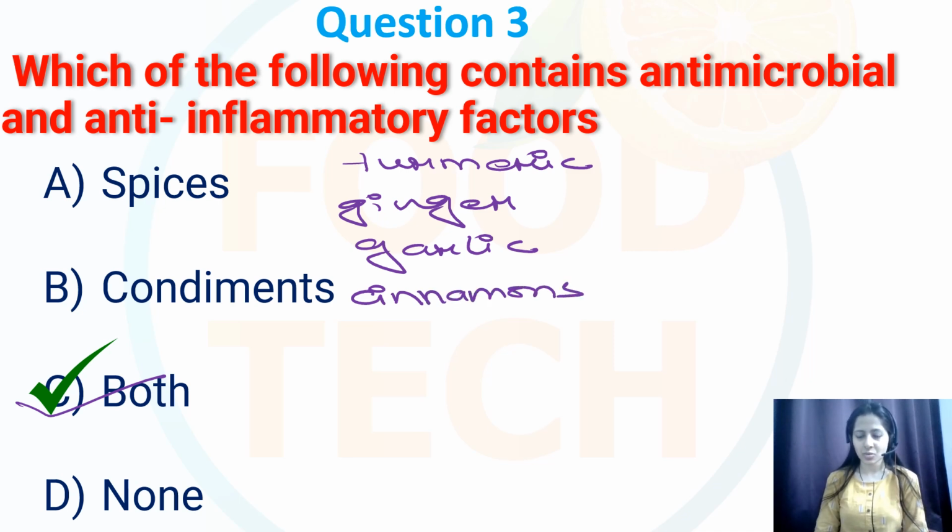And others. They are known to possess antimicrobial as well as anti-inflammatory properties due to the presence of the bioactive compounds which are present in them.